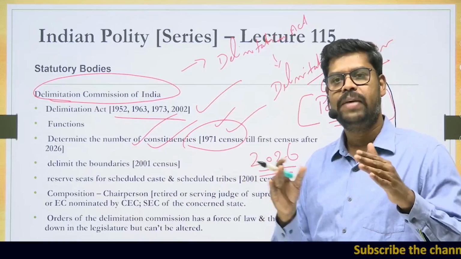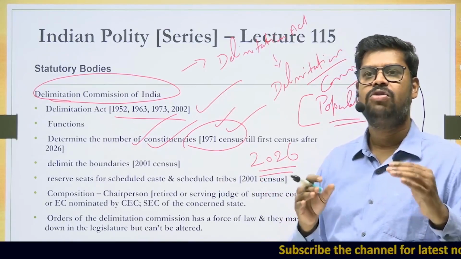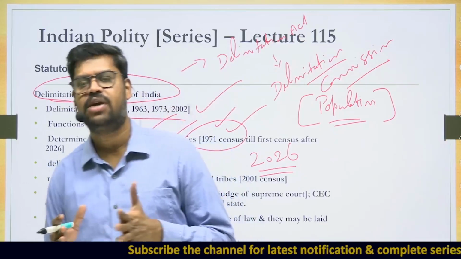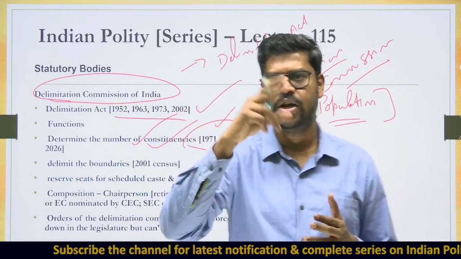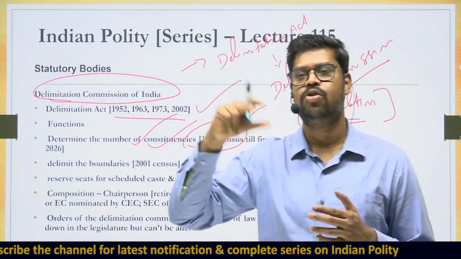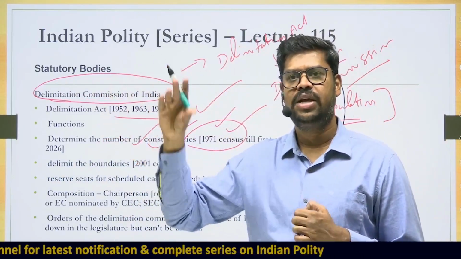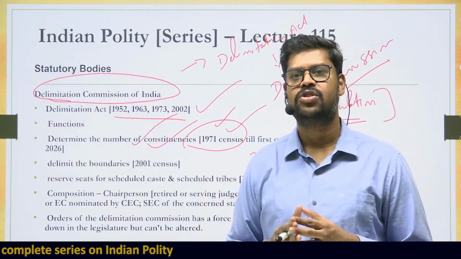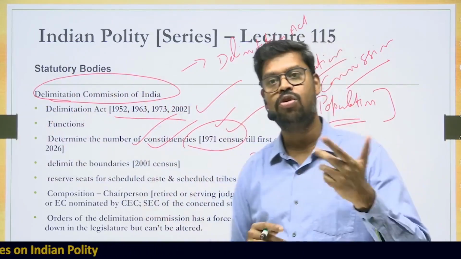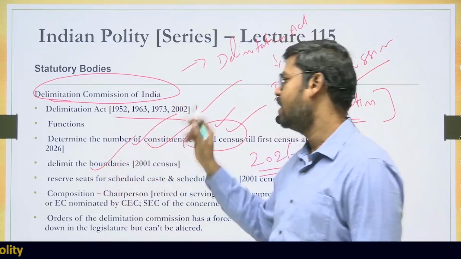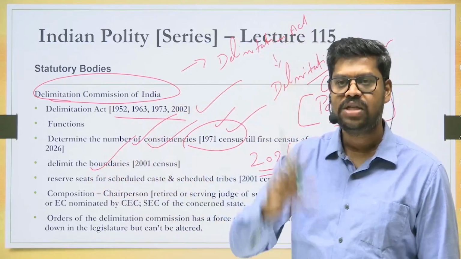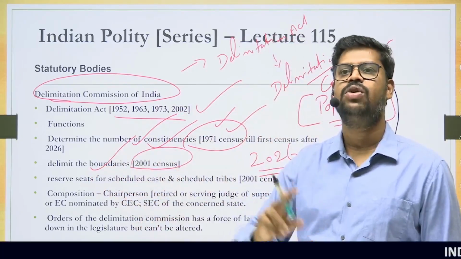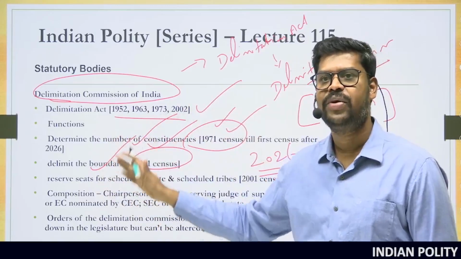And not only do they determine the number of seats for every state, they are also supposed to draw the boundaries of each and every constituency. Suppose there are 80 seats in the state of Uttar Pradesh; those 80 seats should have a territorial limit. Only when you know the territorial limit of each constituency can the Election Commission of India prepare the electoral roll, based on which the elections can happen in every constituency. So they should draw the boundaries of every constituency, and this will also be done by the Delimitation Commission. For this purpose, the census used is the 2001 census, and this is likely to continue till the first census is published after 2026.